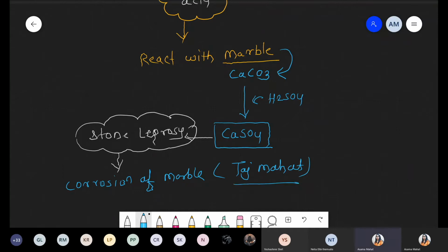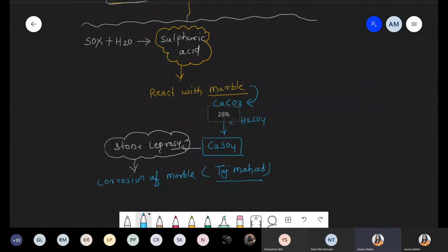Okay, so these are the effects of acid rain because of sulfur oxide. Sulfur oxide reacts with water and forms sulfuric acid. Sulfuric acid reacts with the marble, and due to the reaction there is a formation of stone leprosy, and this stone leprosy is also called corrosion of marble. Is this point clear?